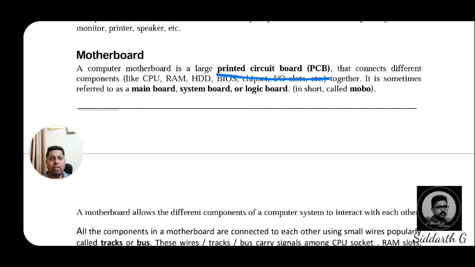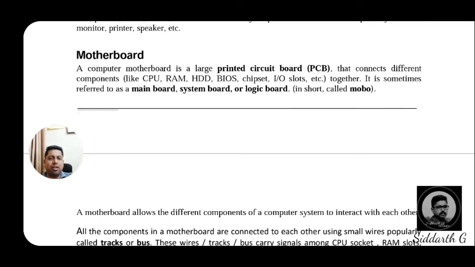So the motherboard is a large printed circuit board that connects different components like CPU, RAM, hard disk drive (HDD), BIOS, basic input output system, chipset, IO slots, input and output slots, etc. This is a main device.